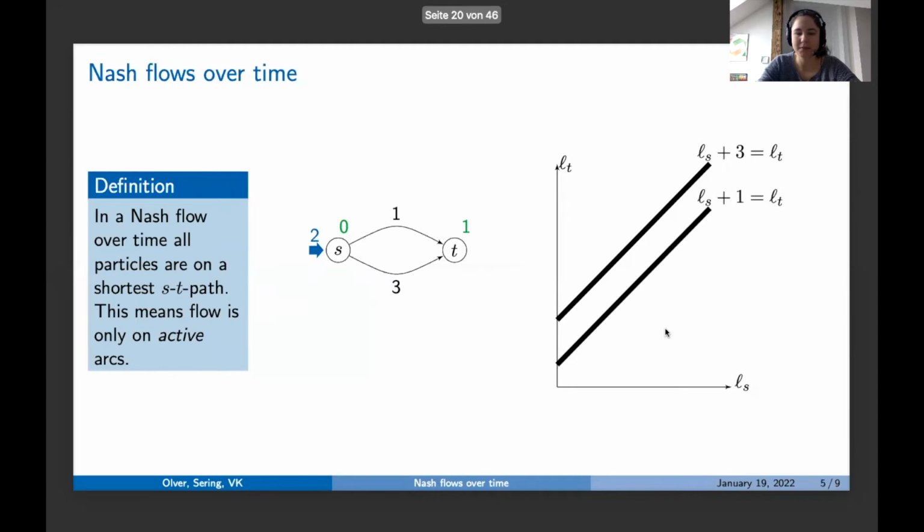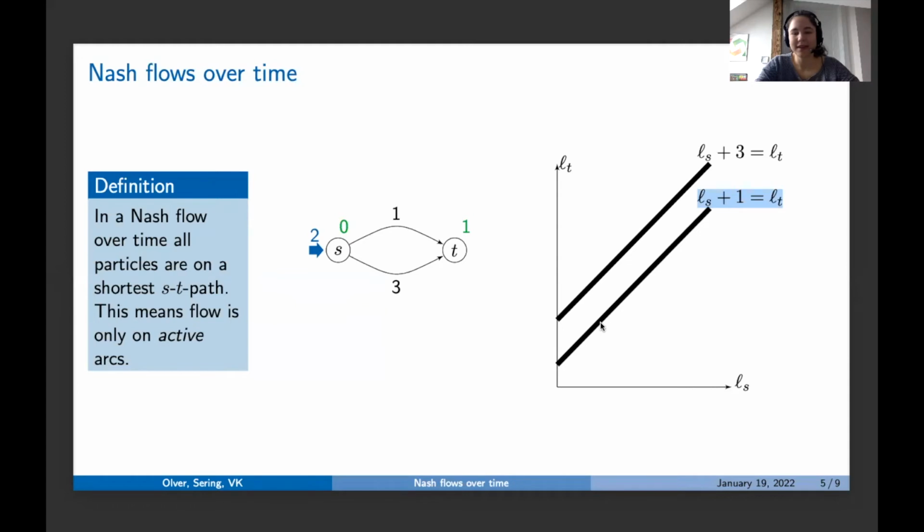What we do here is we introduce a hyperplane, a line for every arc. And these lines separate the plane into two regions. So this one here corresponds to the upper arc. And the equation for the hyperplane is LS + 1 = LT, where the 1 is just the transit time here. And so what does this mean?